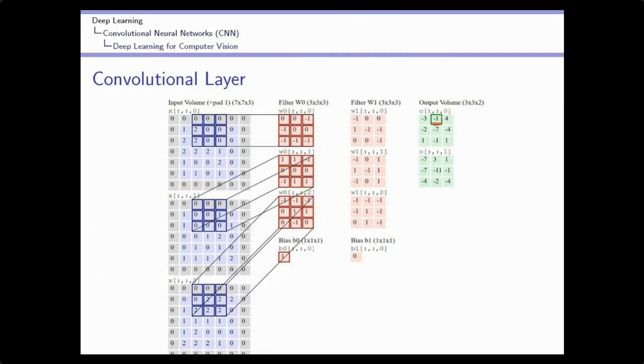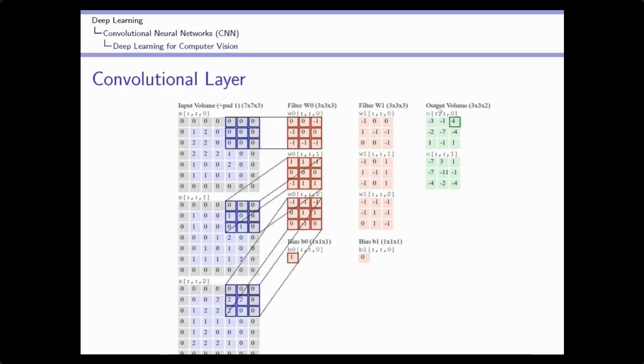You can see 0, 0, minus 2, then minus 4, then 0, 0, 0, then 0. These are 4, and these are minus 2. Minus 2 plus 1 is minus 1. So the output is minus 1. This way I am getting a sparse connection between the input values and the neuron, and I am getting the output volume.